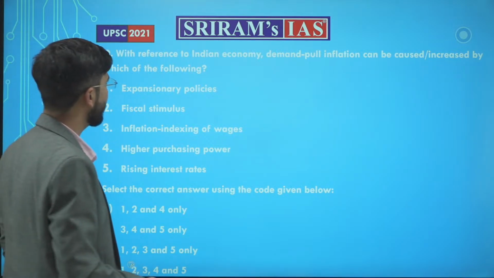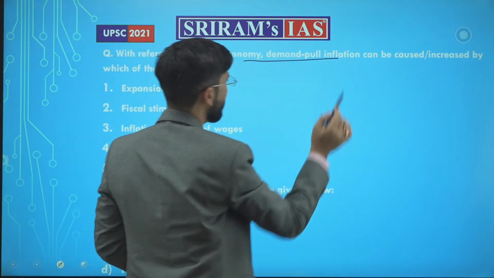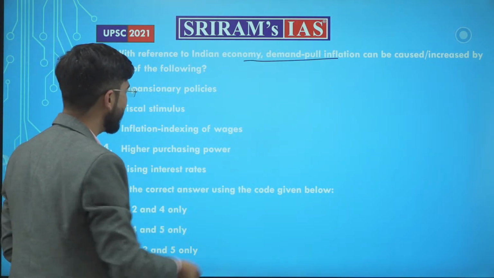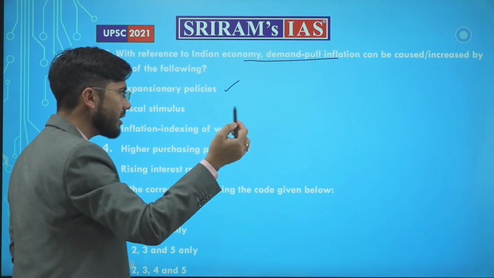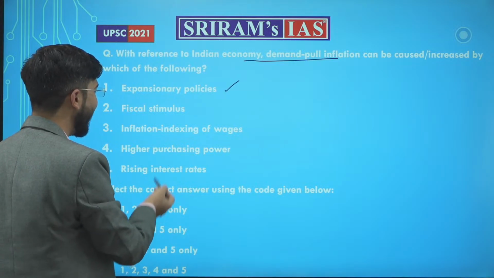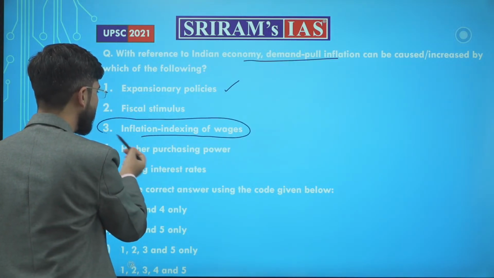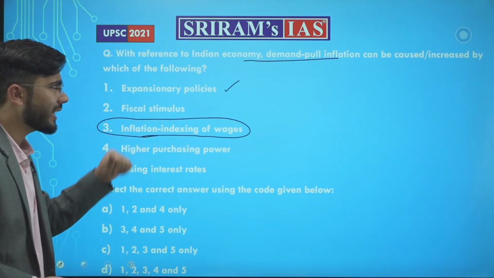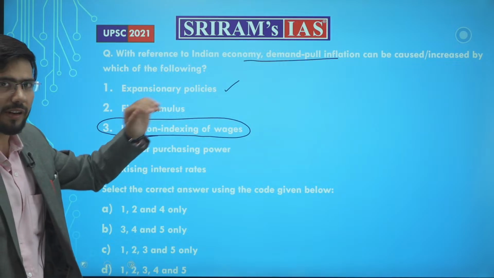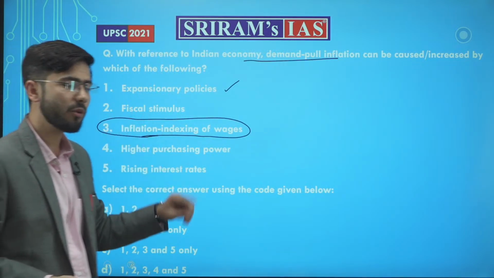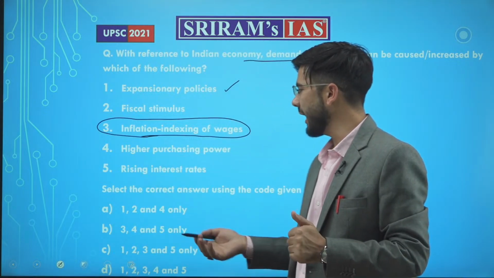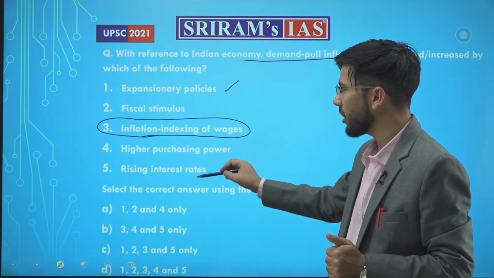Last, we have this question which talks about demand pull inflation, and demand pull inflation can be caused or increased by which of the following? First is expansionary policies. This will supply more money into the market. Fiscal stimulus and inflation indexation of wages. What do you think? The concept we just studied, inflation indexed bonds, will it increase demand pull inflation or not? It will not cause demand pull inflation, it was brought in to reduce the effect of inflation. Therefore 3 was not the answer.